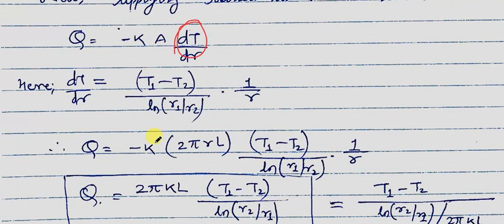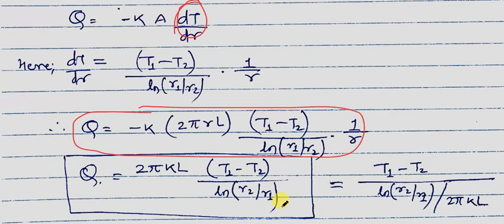So for a cylindrical system, a hollow cylinder, when the steady state condition is maintained, when there is no internal heat generation, and when the heat conduction is only in one direction, that is the radial direction, then the rate of heat conduction can be given in this form. By simplifying, we get Q is equal to 2 pi k L (T1 minus T2) upon ln(r2 upon r1).